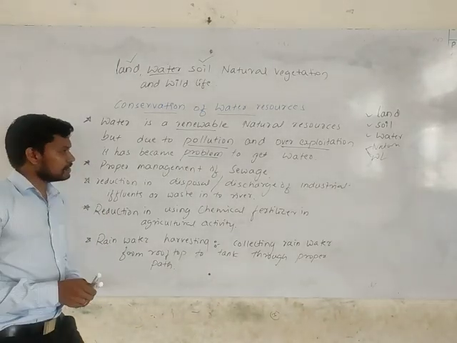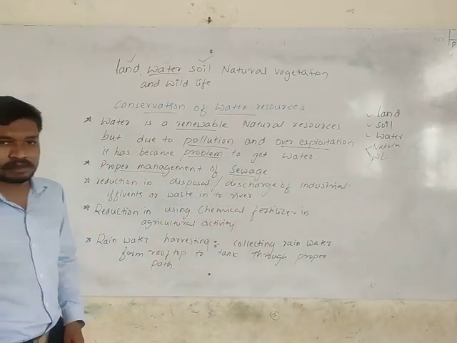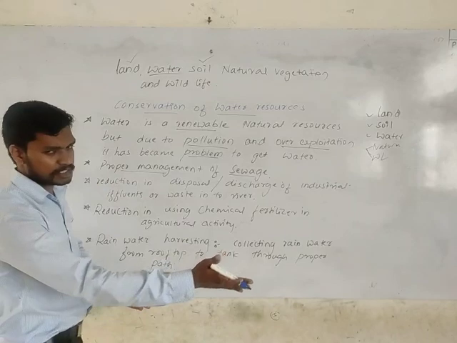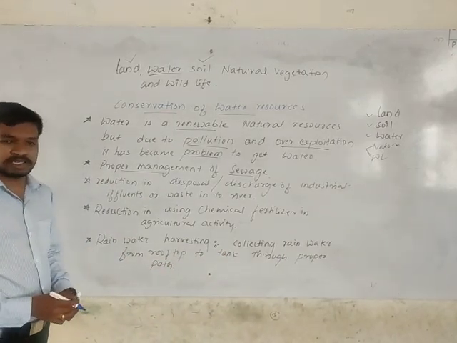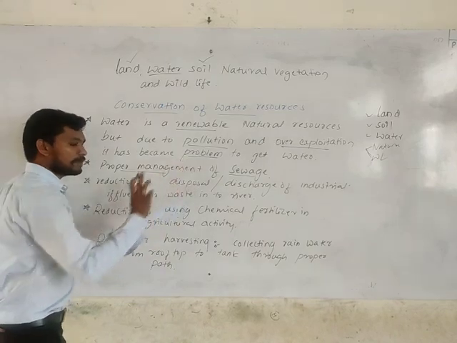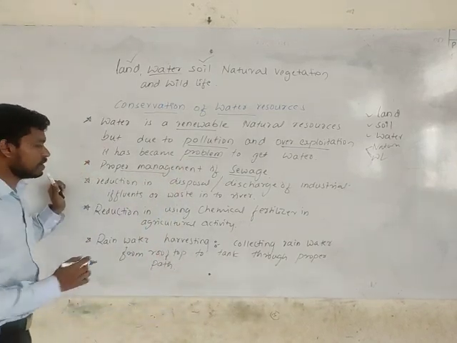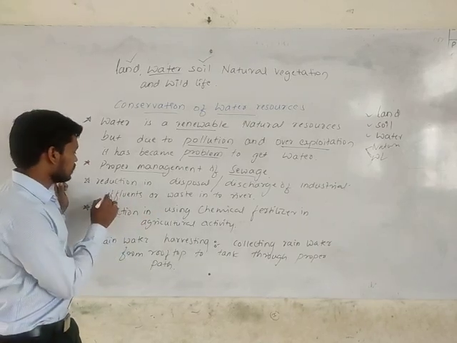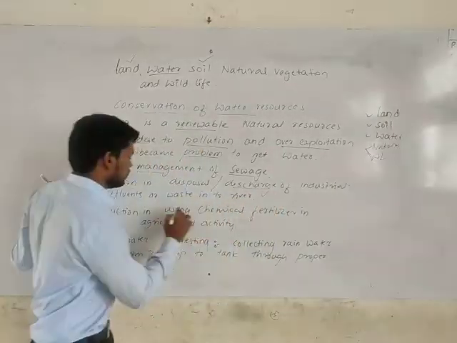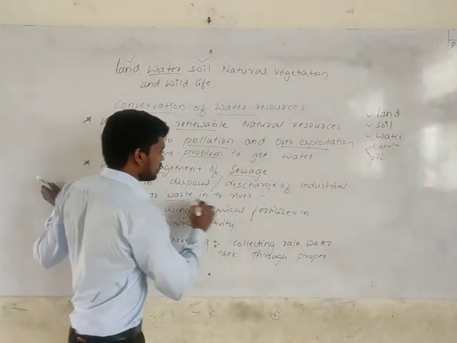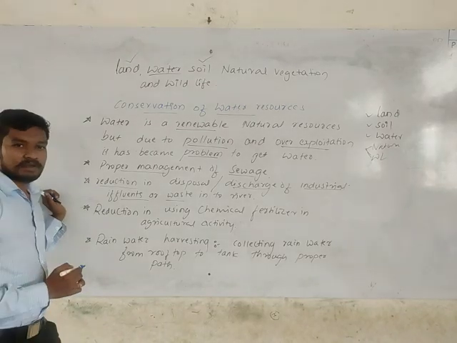So for that, we should have proper management of sewage. The connection of drainage into the river water contaminates the water. For that, we should have a proper management. That means we should not connect our sewage into the seawater or any river water, any water. Then there should be a reduction in discharge of industrial effluents or industrial waste. We should reduce that ourselves.